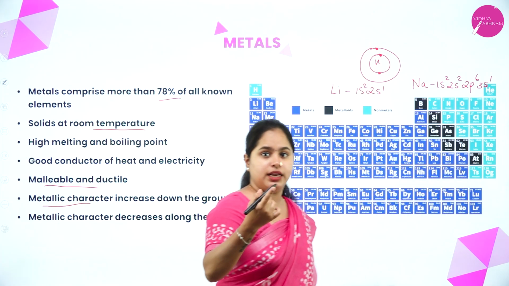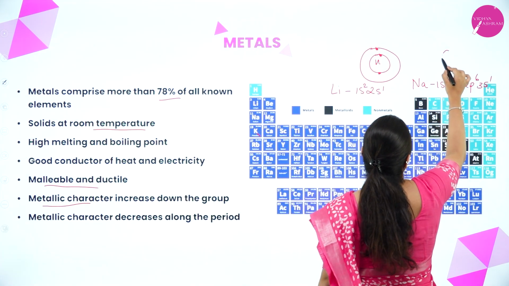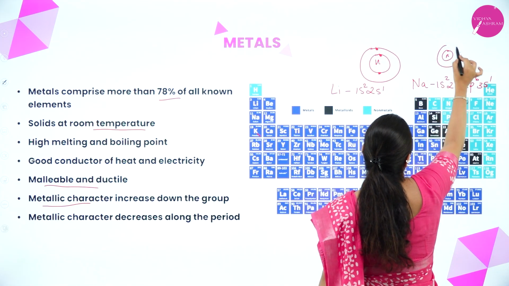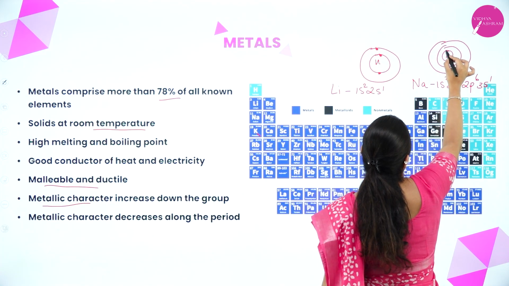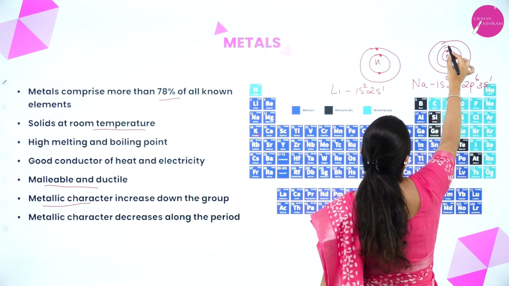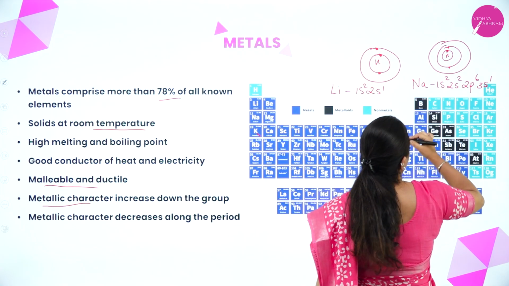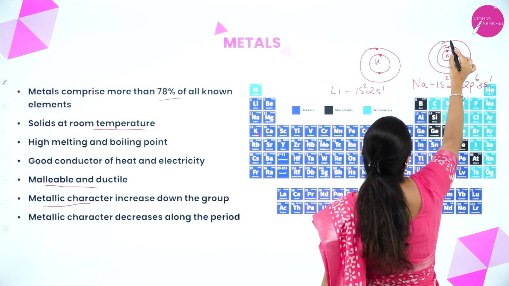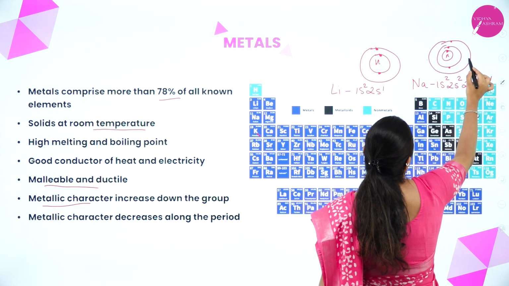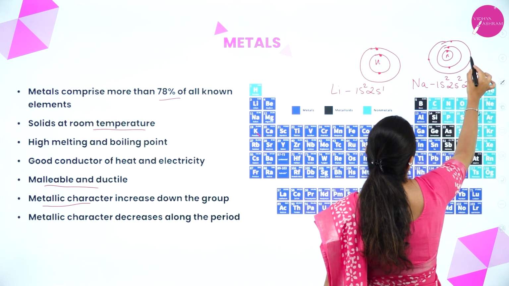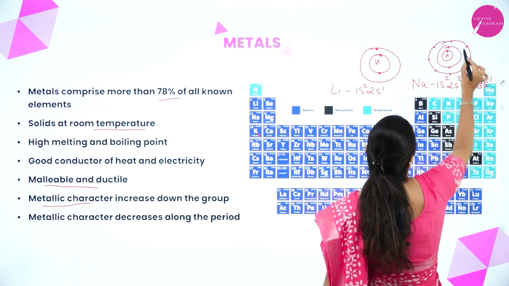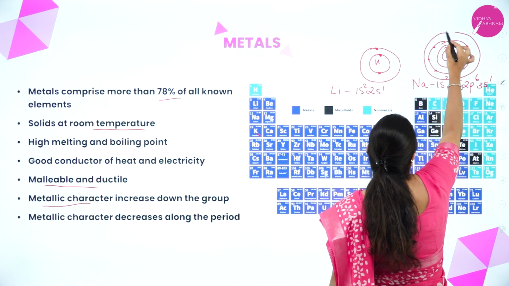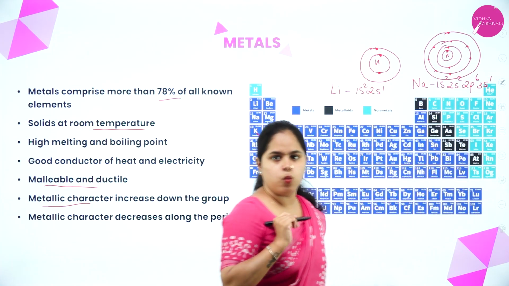So one more shell is added, right? There is a nucleus and shells 1, 2, 3. In the first shell there are 2 electrons, and in the second shell there are a total of 8 electrons, right? And in the last shell, that is the third shell, there is 1 electron.